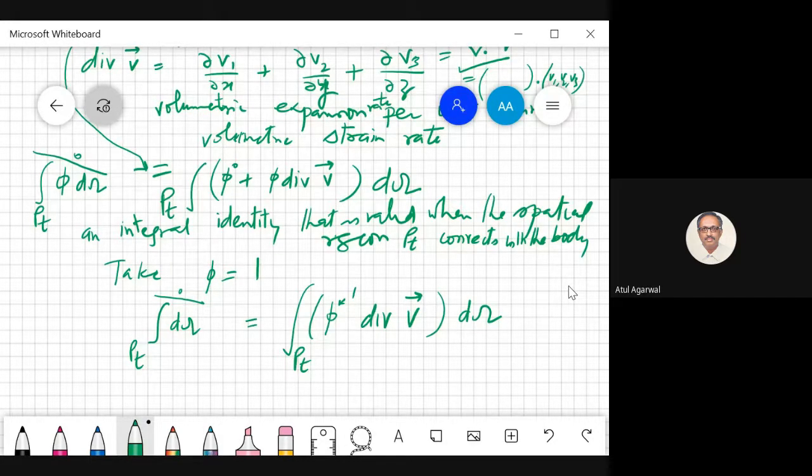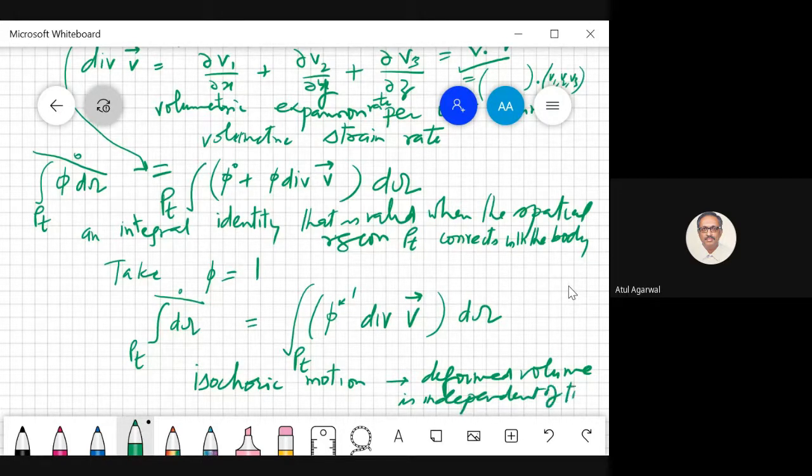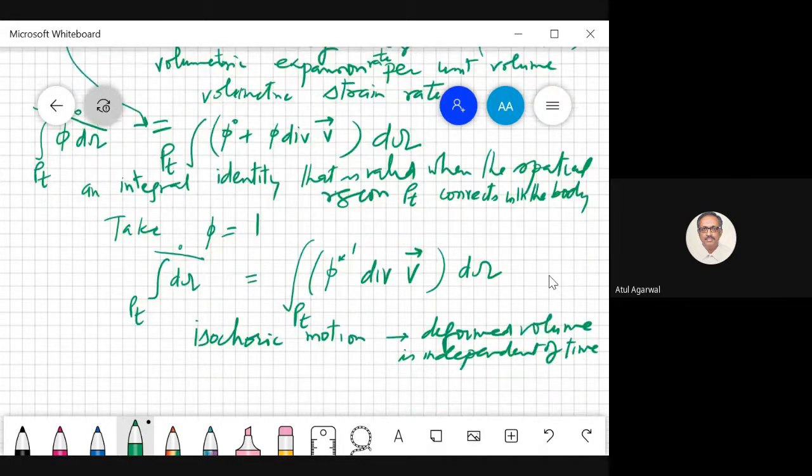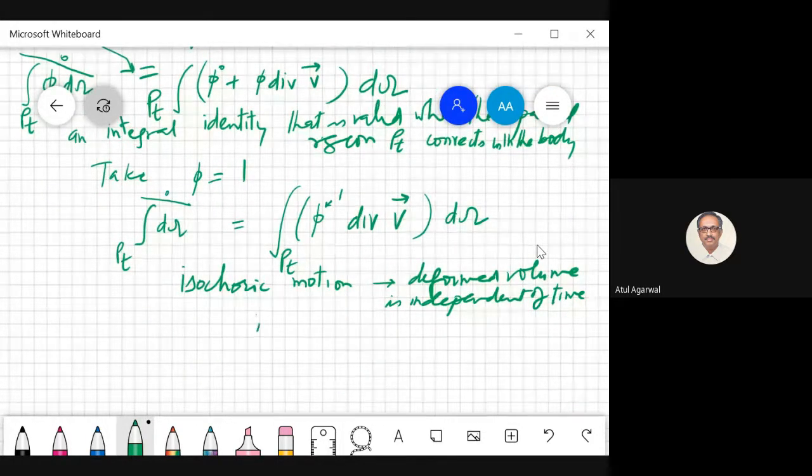Now, how can volume not change? If you have something called isochoric motion, the deformed volume is independent of time. So you have an incompressible fluid, for example, an incompressible body.